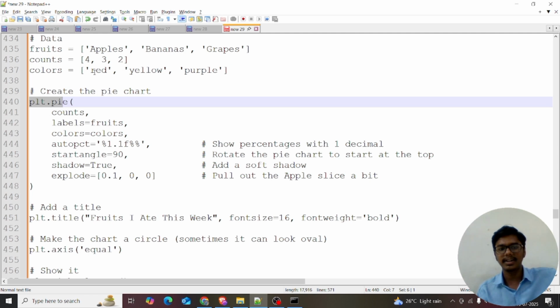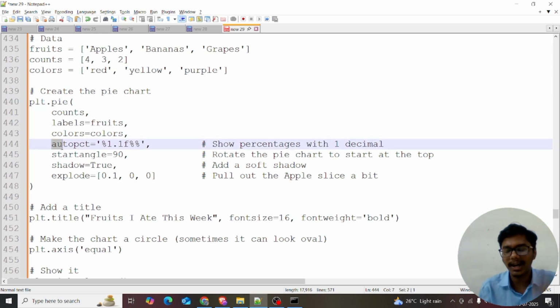Autopct means it shows the percentage with decimals. It shows a percentage, so just make note of it. We are introducing another word called autopct. Autopct means percentage. It shows the percentage with 1 decimal. I'll show all of this in the practical session.